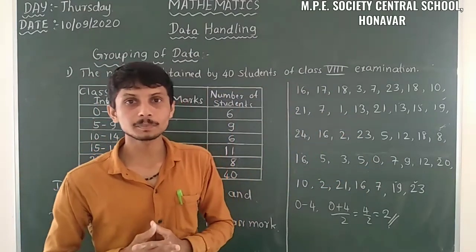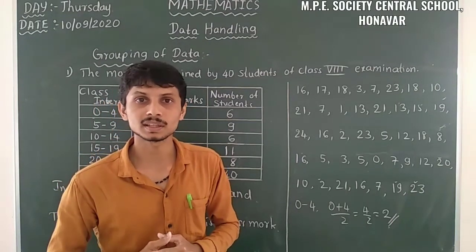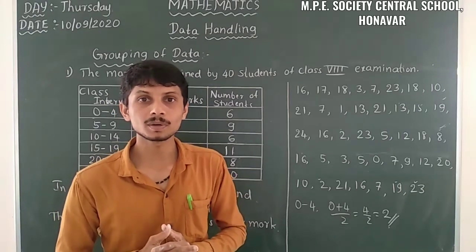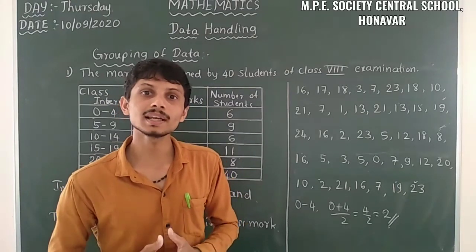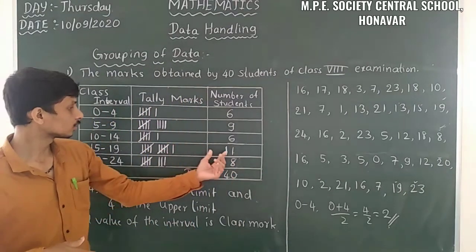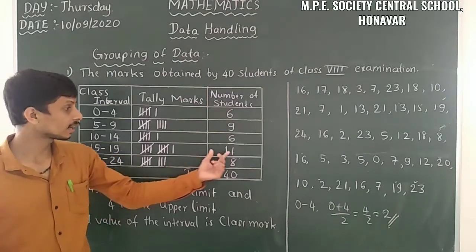There are many examples; you can take any example from day-to-day life. You can solve by grouping the data easily, and we can analyze the data easily also. Just observe here. In 15 to 19, there are 11 students.